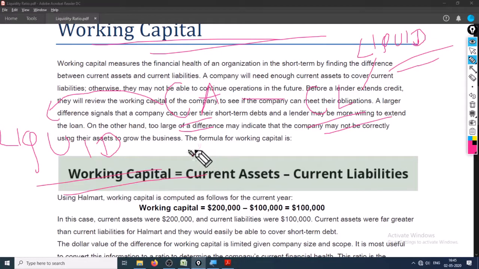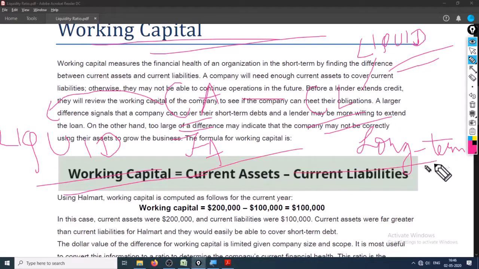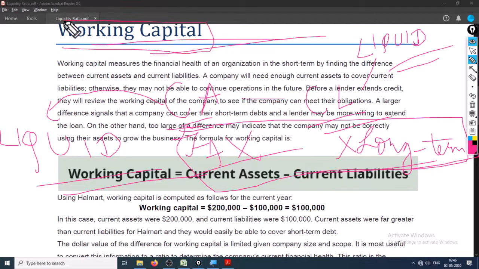So they are both liquid. Fixed assets we don't have to sell in the near future, and long-term loans we don't have to pay in the near future. So these are basically locked amounts, hence they are not of much use while calculating working capital.